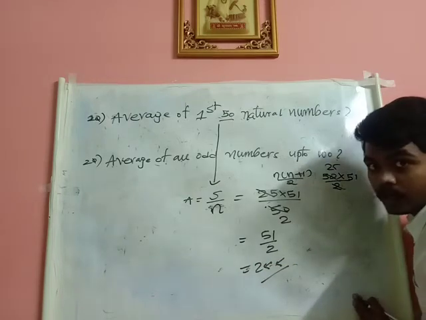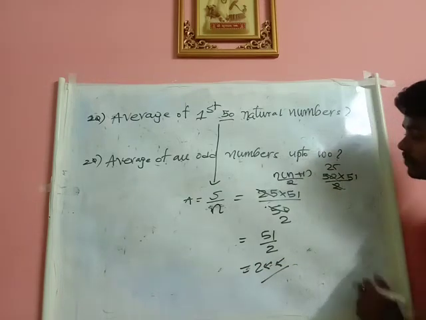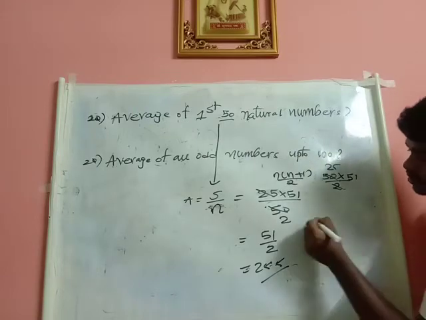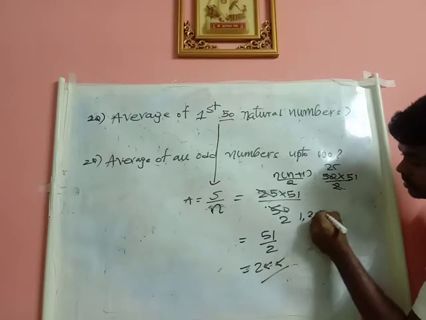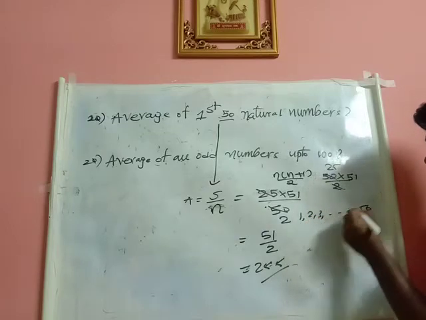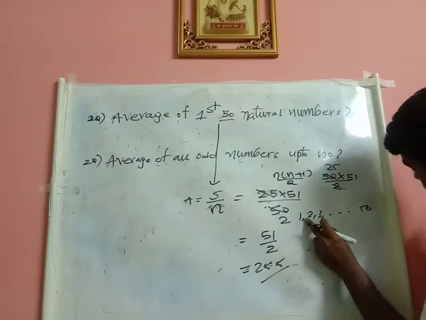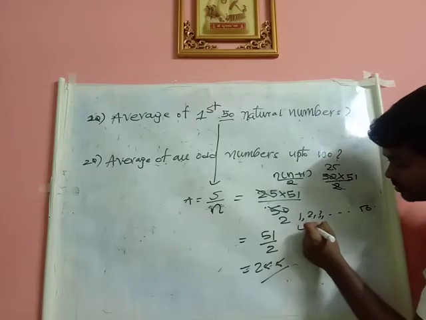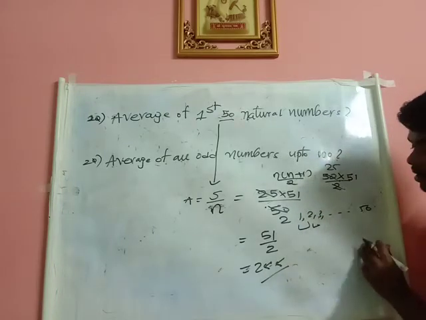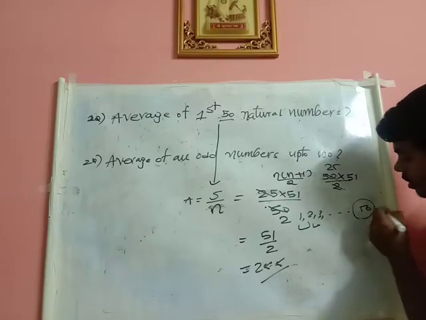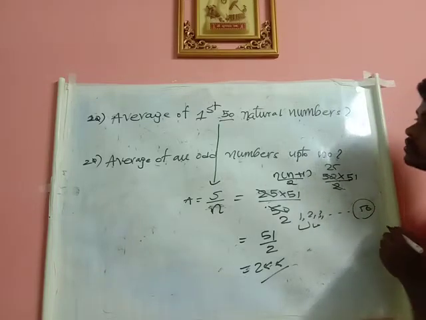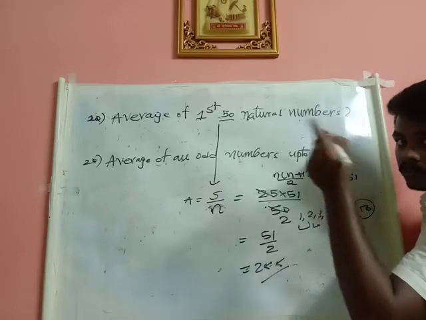But instead of doing all these things, what will I do now? What is meant by the average of the first natural numbers? 1, 2, 3, 4, 5, 6, and so on up to 50. Check whether this belongs to AP or not. This belongs to AP because it has a common difference of 1, and 50 is an even number. So if 50 is an even number, as I told, go to case 2.